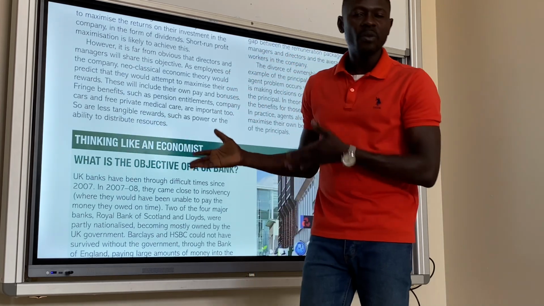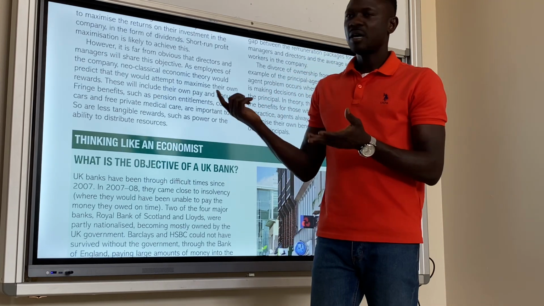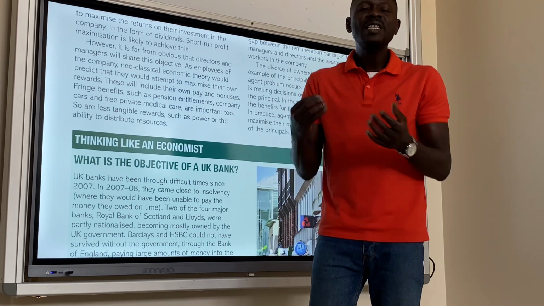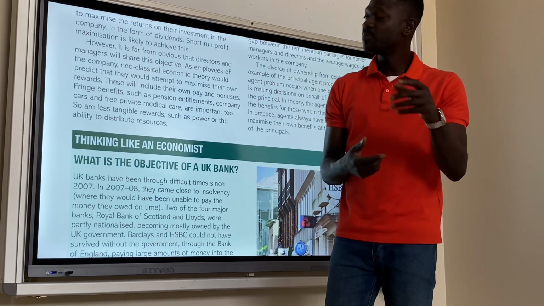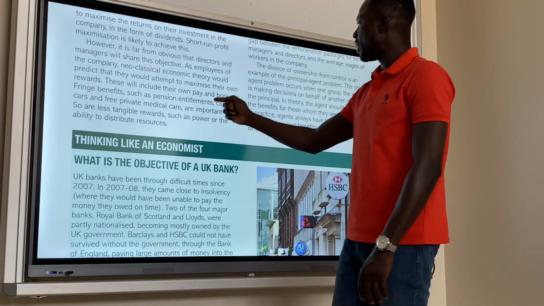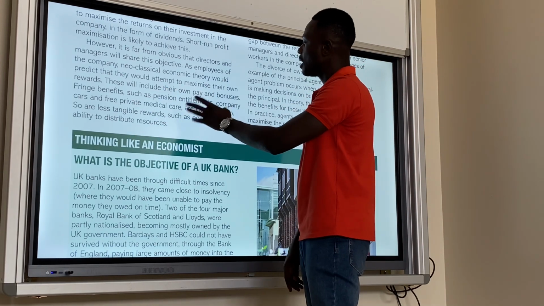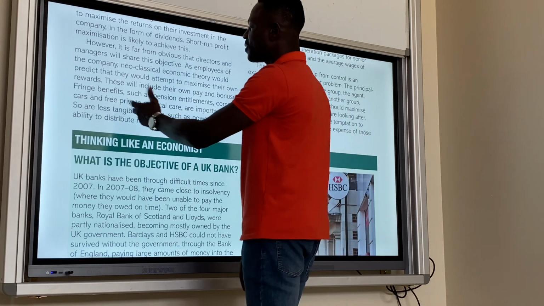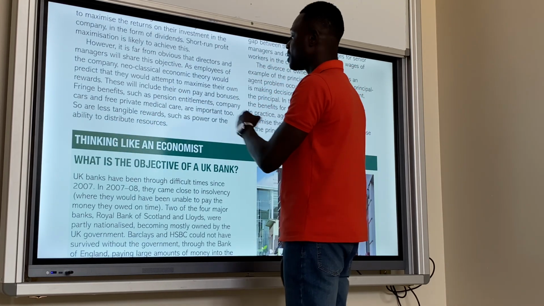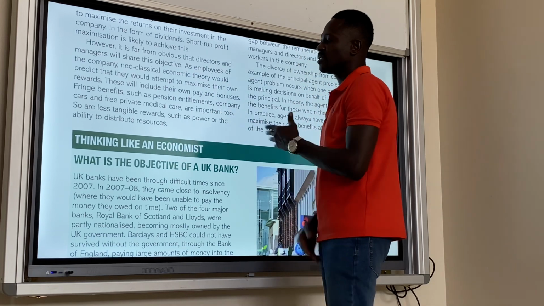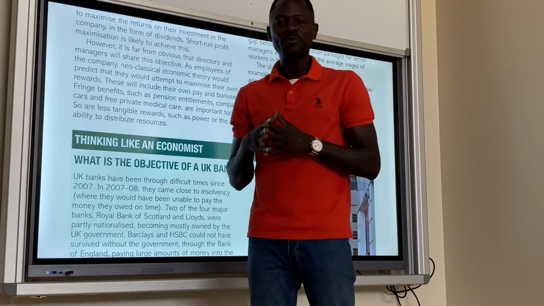What are the rewards for employees and managers? Fringe benefits, the use of company cars, bonuses, commissions. These are what they would really want to maximize based on their efforts rather than maximizing profits. This will include their own pay, bonuses, and benefits such as pension entitlements, company cars, and free private medical care. Less tangible rewards such as power or the ability to distribute resources are important too. So for owners of the business, there is divorce of ownership and control.